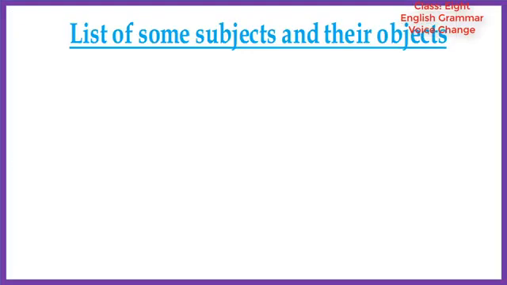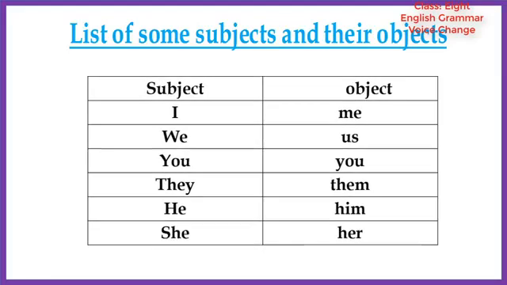Dear students, now we will see the list of some subjects and their objects. I will show you a chart. Subject and object. I subject, its object is me. We subject, its object is us. You subject, object is also you.